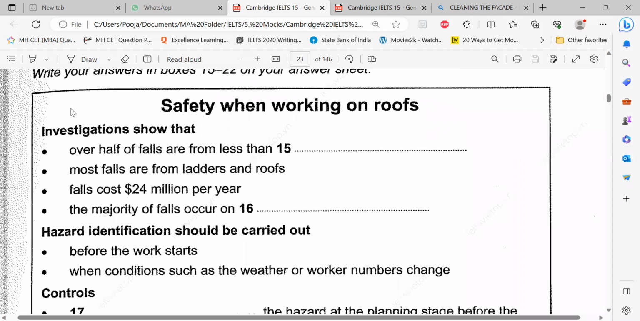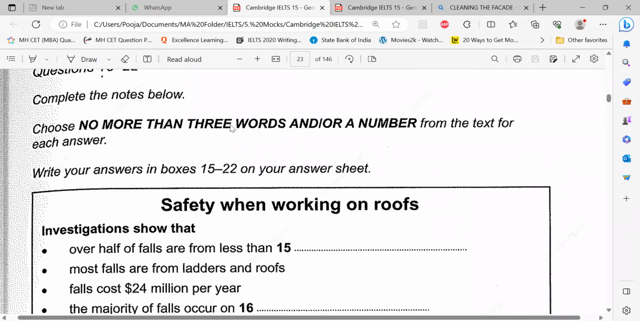The instruction, no more than 3 words, doesn't mean that you have to write 3 words. It can be 1, 2, or 3 words and/or a number. That means I can use 3 words and 1 number, or else 3 words or a number, not 3 numbers. So this instruction is very important. Along with the 3 words or 2 words or 1 word, I can have a number, or it can be only a number.